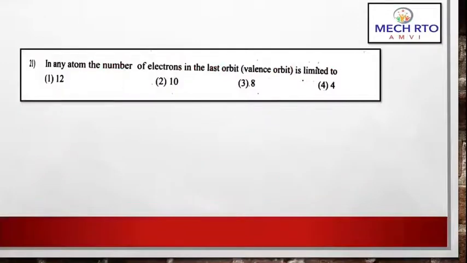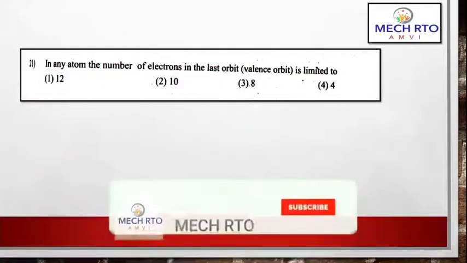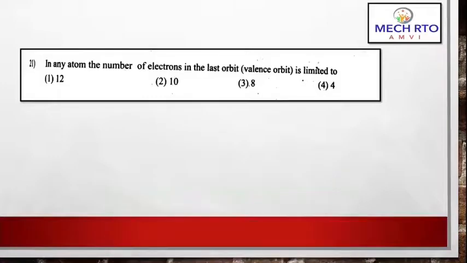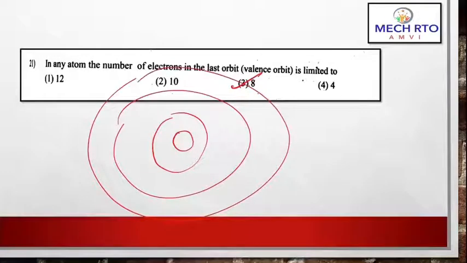Now the first question: in any atom the number of electrons in the last orbit, that is the valence orbit, is limited to. So here the correct answer is 8, right? As you can see here, if this is an atom, then in the last orbit there are 8 valence electrons: 1, 2, 3, 4, 5, 6, 7 and 8. So there will be 8 electrons in the last orbit.